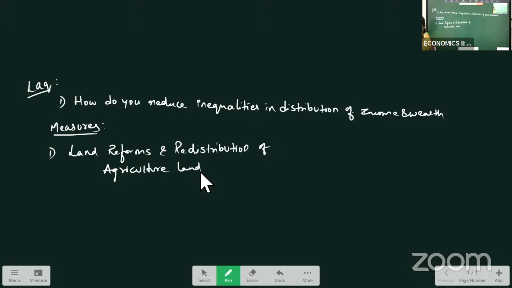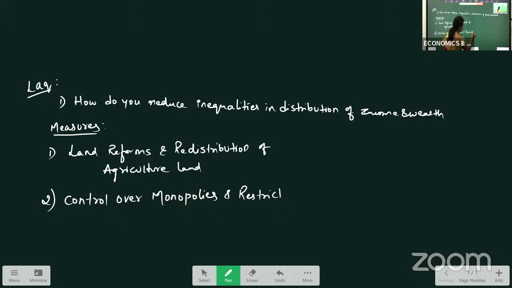Okay, the next one, control over monopolies and restrictive trade practices.